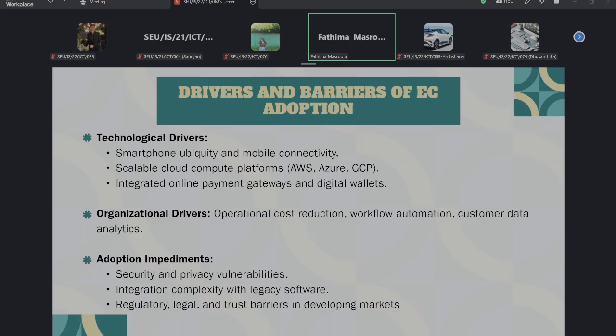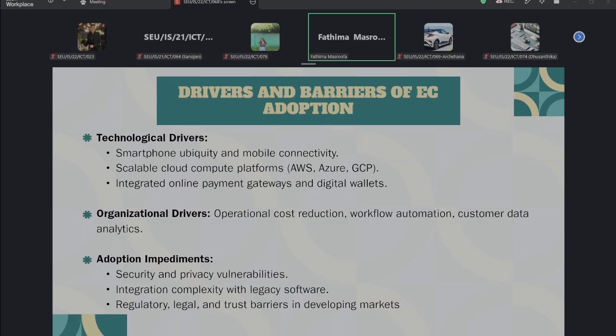When you take organizational drivers, here I mentioned cost reduction. Cost reduction means that automation can reduce operational cost when work is done automatically without the involvement of humans. Another thing is workflow automation, where software can automate repetitive business processes. And with customer data analytics, organizations can analyze customer information and behavior to support business decisions, right? So these are the organizational drivers.